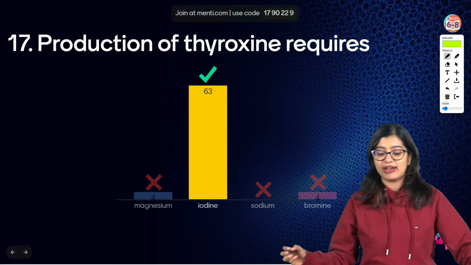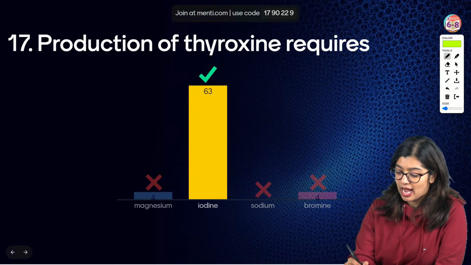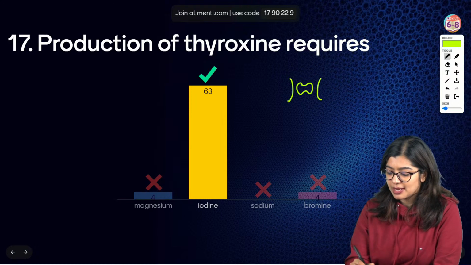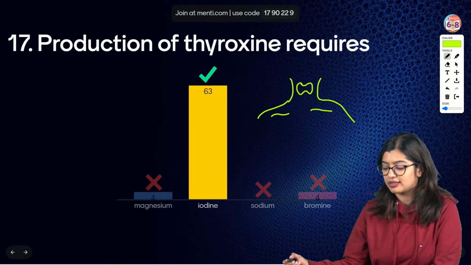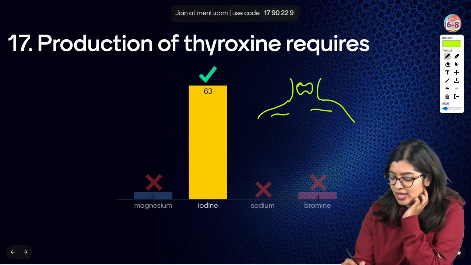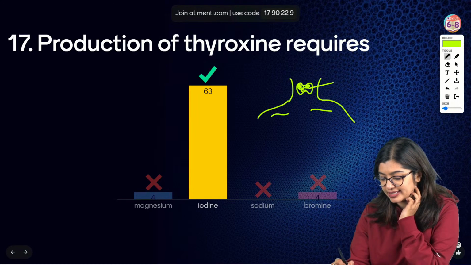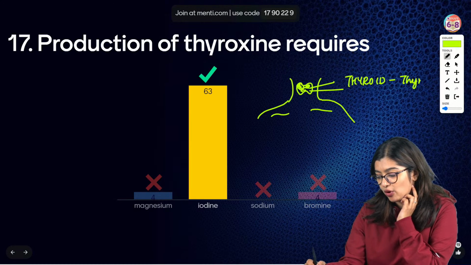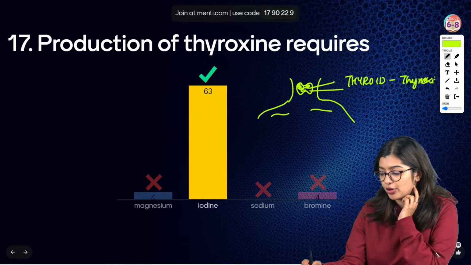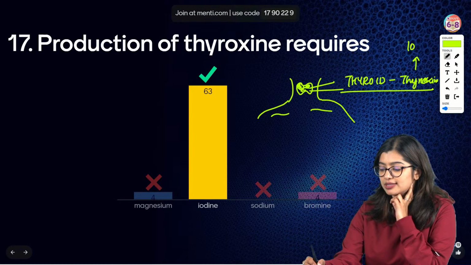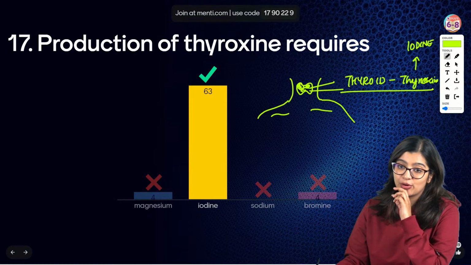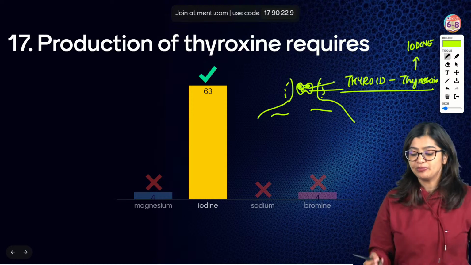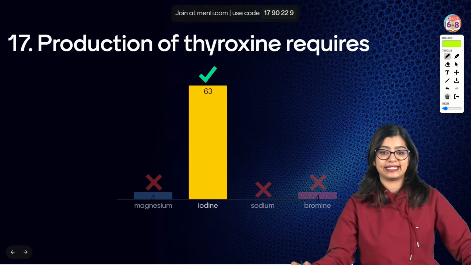Very good, students. Very, very good. We know that thyroxine in our body is produced by the thyroid gland, which is a butterfly shaped gland found in the neck region, right? In order to produce this thyroxine, the thyroid gland requires iodine. And if there is not enough iodine in the body, what will happen? It will result in the swelling of the neck region. So that's why iodine is essential.